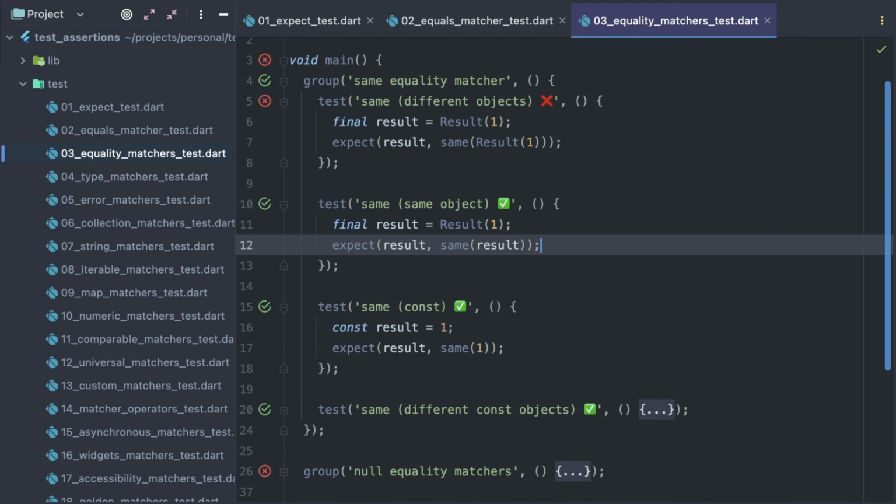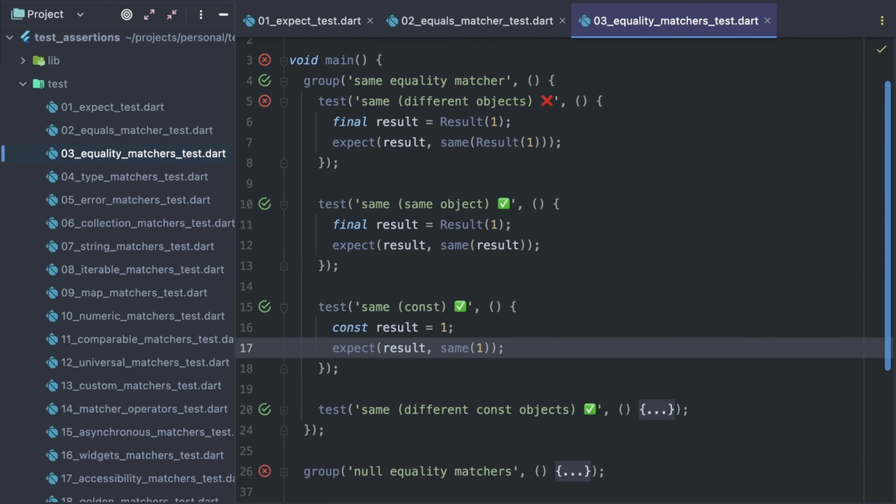An interesting related observation. This test also passes. An integer with the value 1 is the same as another integer with the value 1. The reason is, it's actually indeed the same value in memory because it is constant. Whenever you create a constant instance of any class, a single instance is reused across the application.